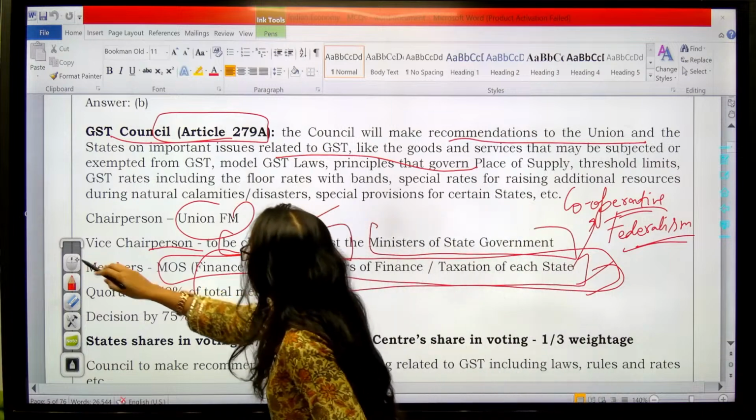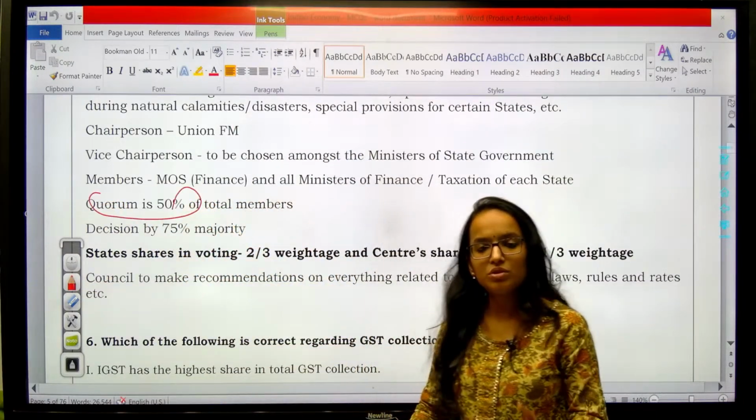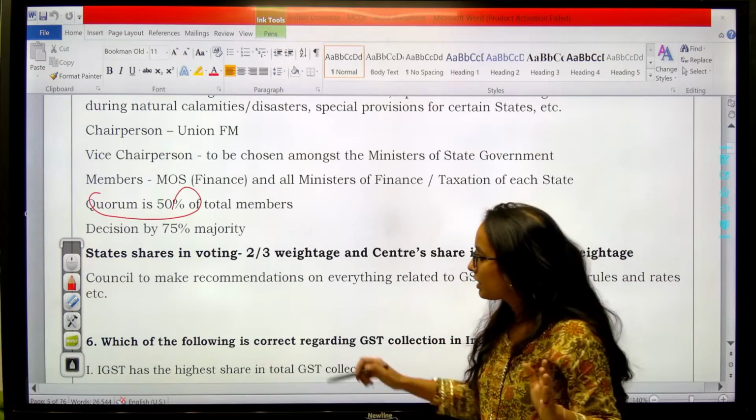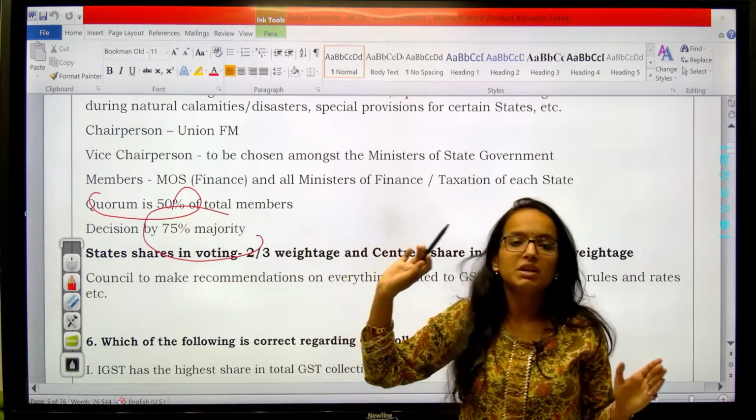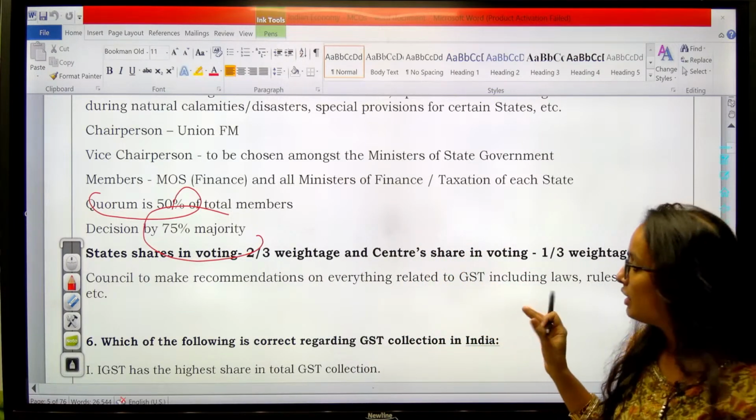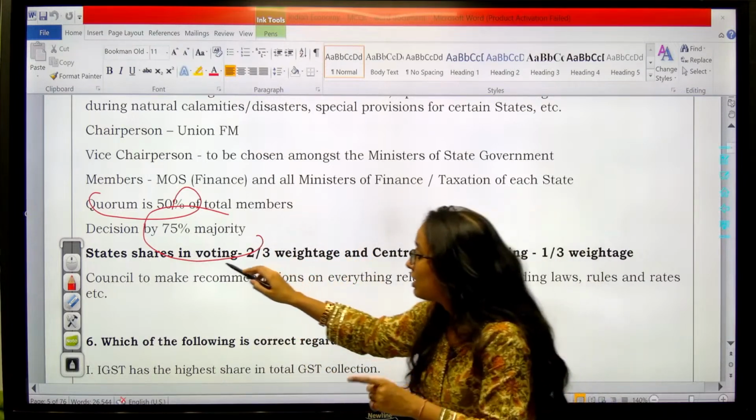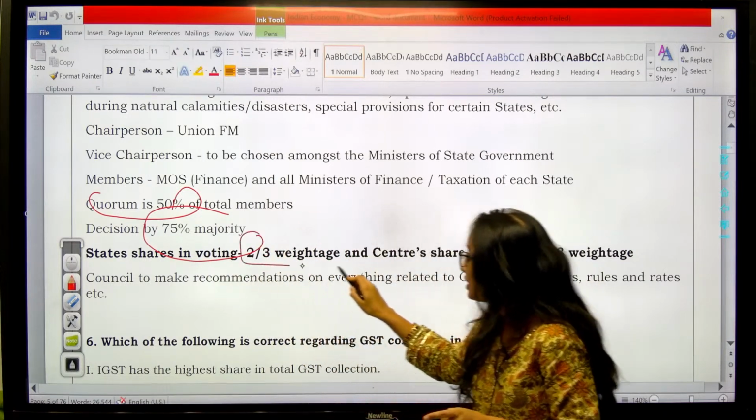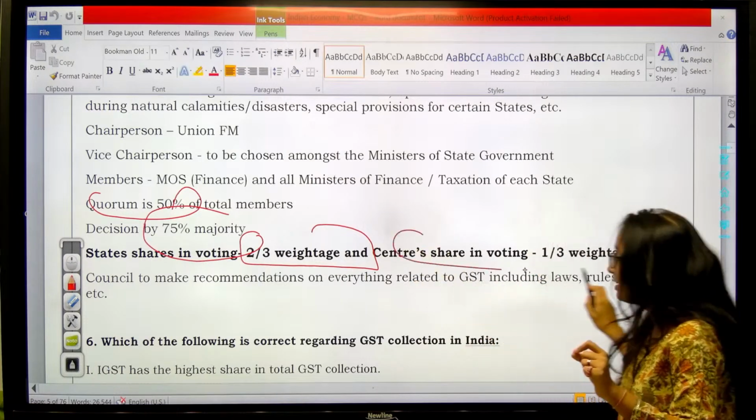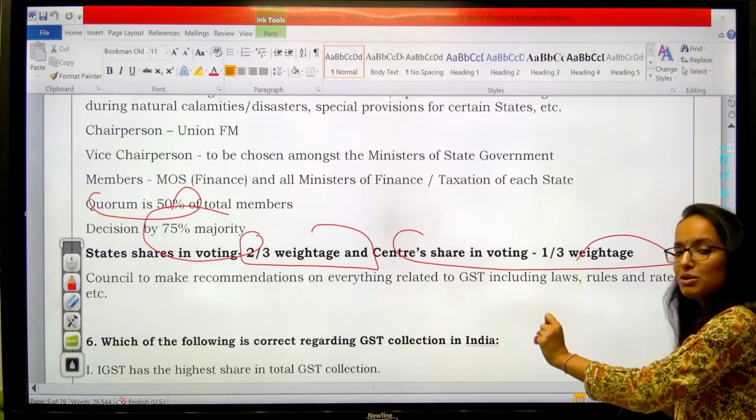Then if we talk about further features, quorum is 50%, as I told you, minimum 50% of the total members required to hold the meeting. Decisions will be taken by 75% majority of the votes. Clear? Now that statement which I told you is incorrect, because the states' share in voting is 2/3 weightage and the center has 1/3 weightage. So states have more weightage as compared to the center.